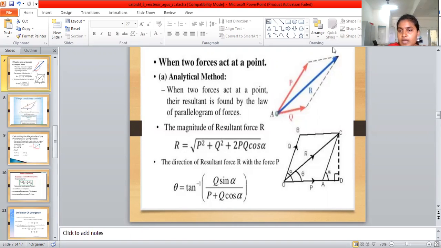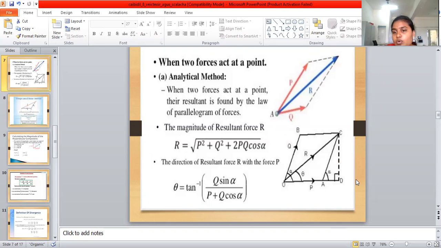Then, using the parallelogram law, we find the magnitude of the resultant R. How do we find the R value? This is the triangle, a parallelogram with rectangular components, giving the magnitude of the force.